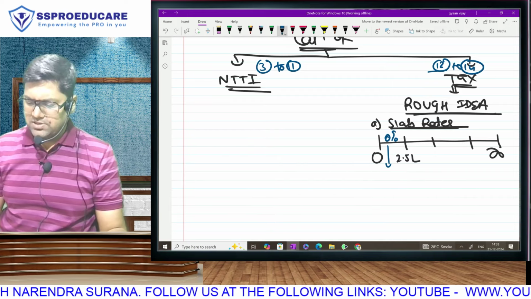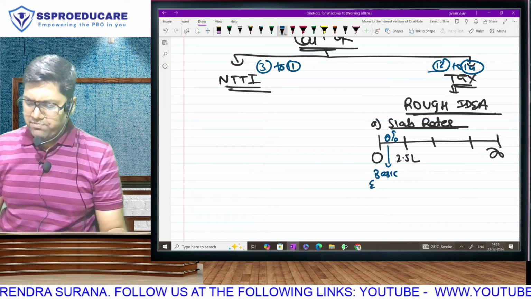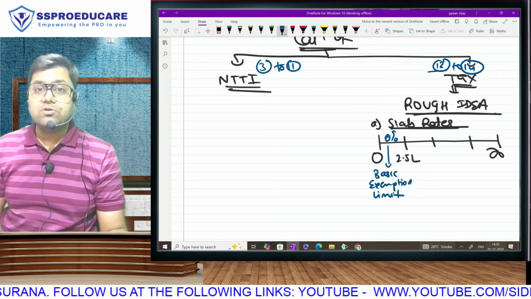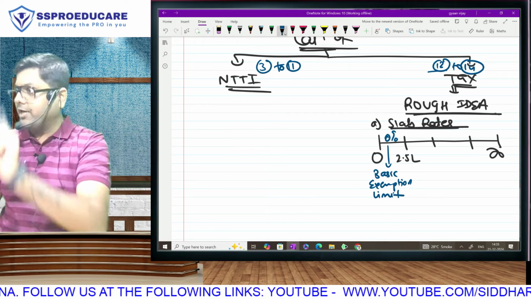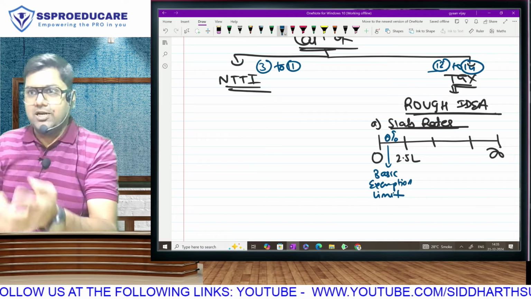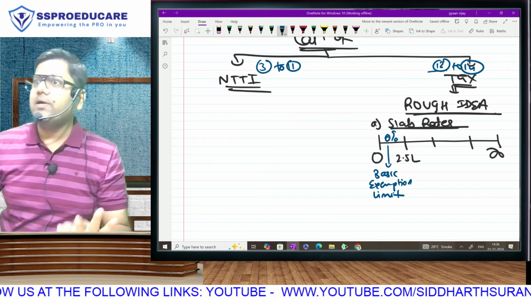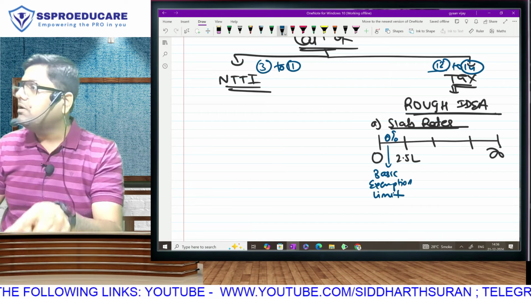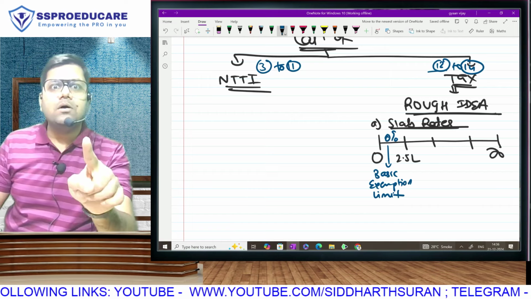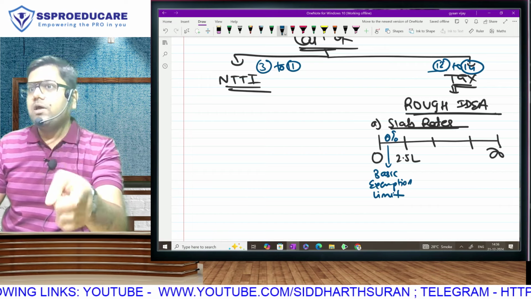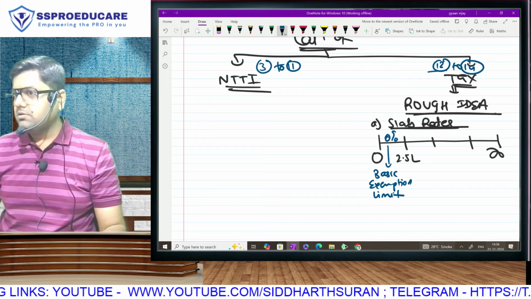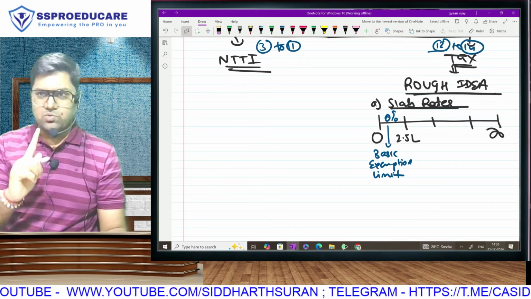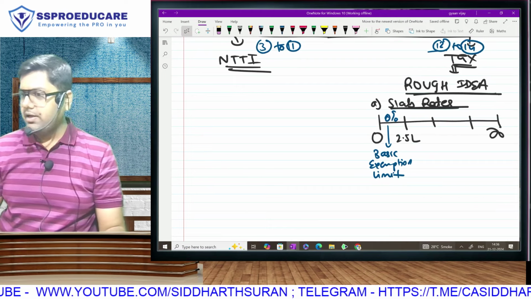What do we call it? The basic exemption. What do you mean by the basic exemption limit? That amount up to which, if your total income for the full year is within that amount, you don't have to pay tax. And this is decided every year, because tax rates are not given in the Income Tax Act. Tax rates will come in the Budget, the Finance Act. So every year it can change. Basic exemption in AY 25-26 is 2,50,000. So this year, if your income is 2,50,000, the government does not want any tax.